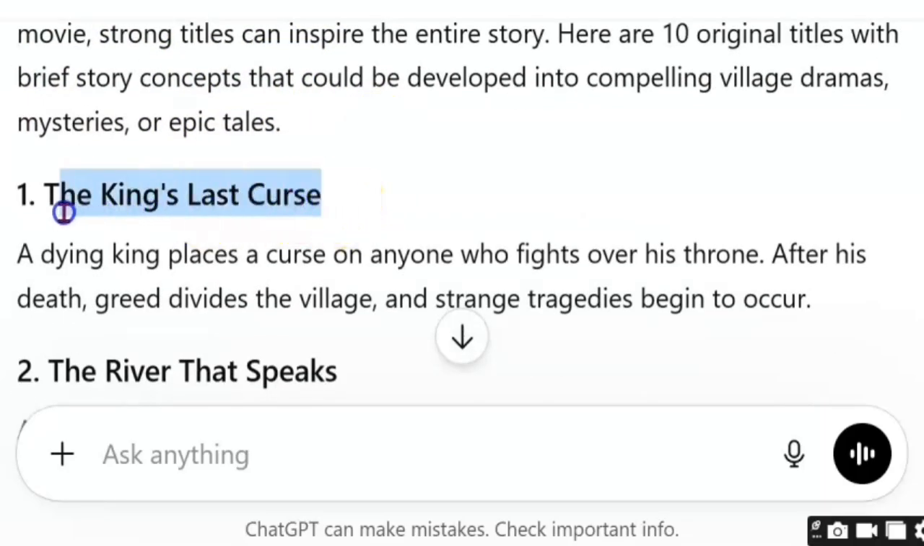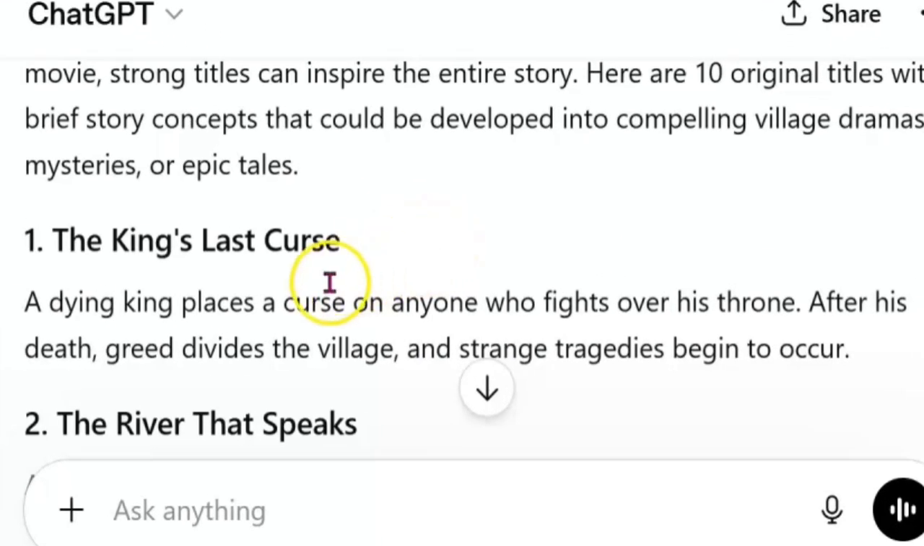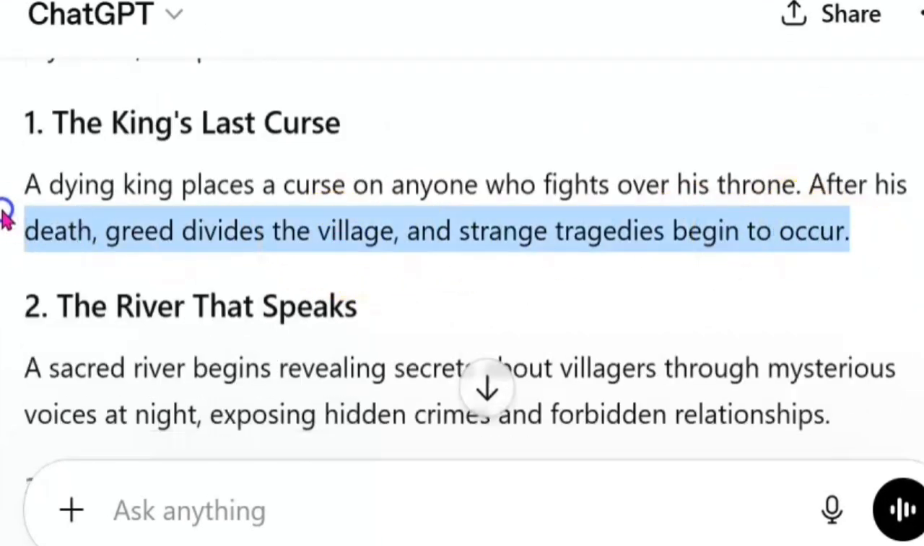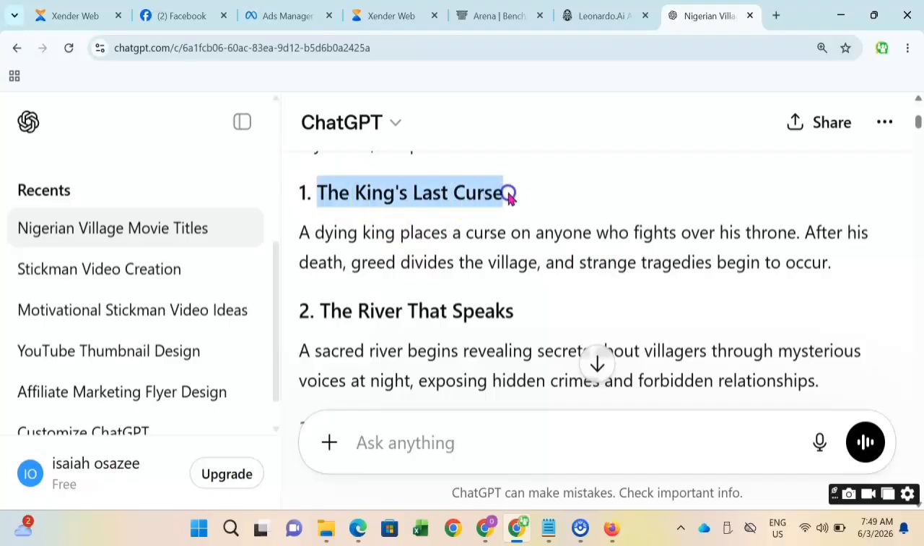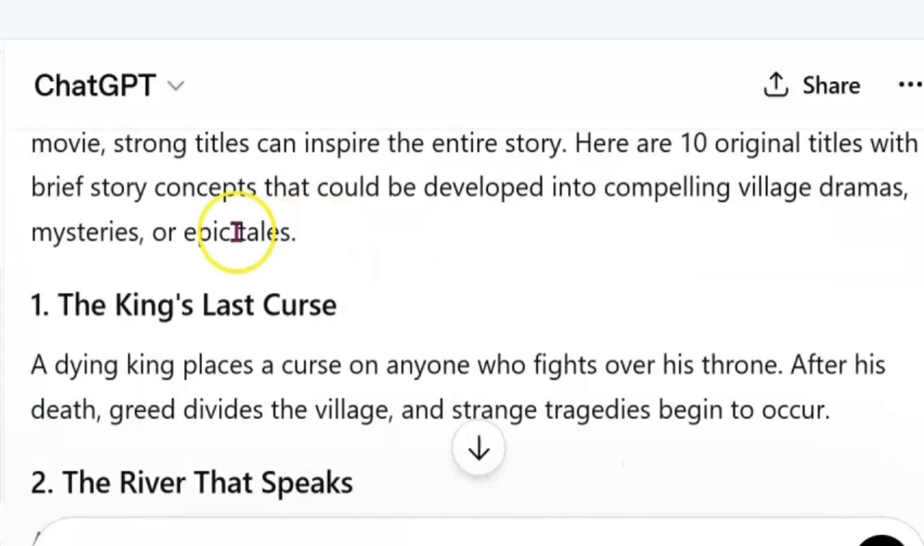Now this is the first one, The King's Last Curse. The dying king places a curse on anyone who fights over his throne. I think this one makes sense, and I will most likely go for it. But I'm just going to go ahead and look for other good topics that I can pick from. Remember, I said it should give us 10, so let me look at the others.